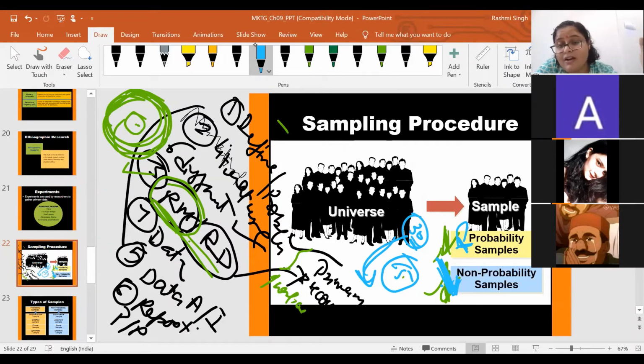Or suppose Father VC tells me, ma'am, just conduct a study or take a sample of all the UG students in XUB campus. There is a BSc sustainability student, a BCom student, a BBM student, a BCom law student, and MassCom students also.